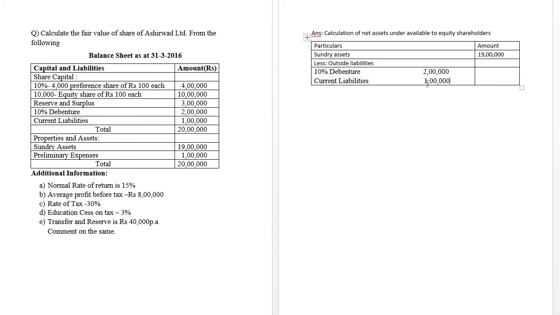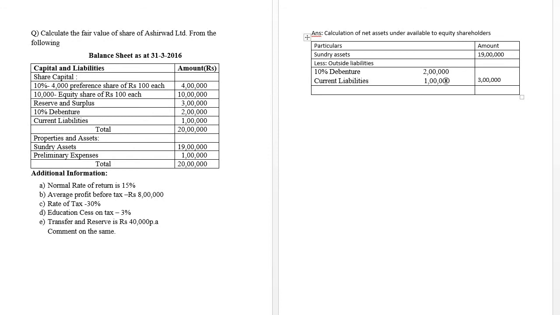Therefore, when we add 2 lakh plus 1 lakh, the outside liabilities amount to 3 lakh. Next, under the net asset method, we have to find out the amount available to the equity shareholders. That's what we have to work out.